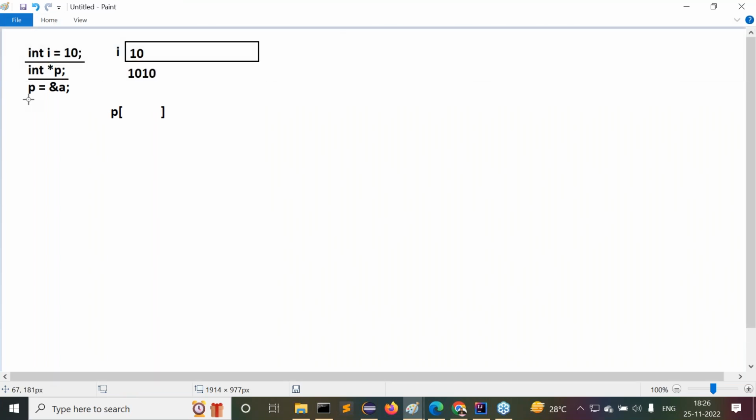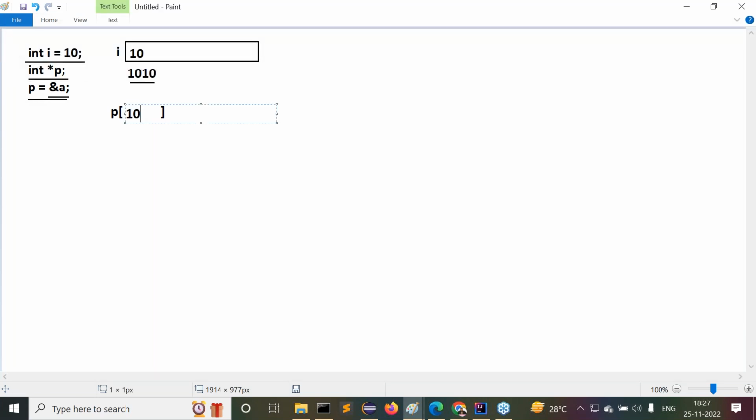When the compiler encounters this instruction, P is equal to ampersand a. First, ampersand a will be executed, that is the address of a. When the address of a is identified, what is it here? 1010. That 1010 will be assigned to the P variable. It means the 1010 value will be stored inside the P variable. Now here we are able to get the 1010 value.